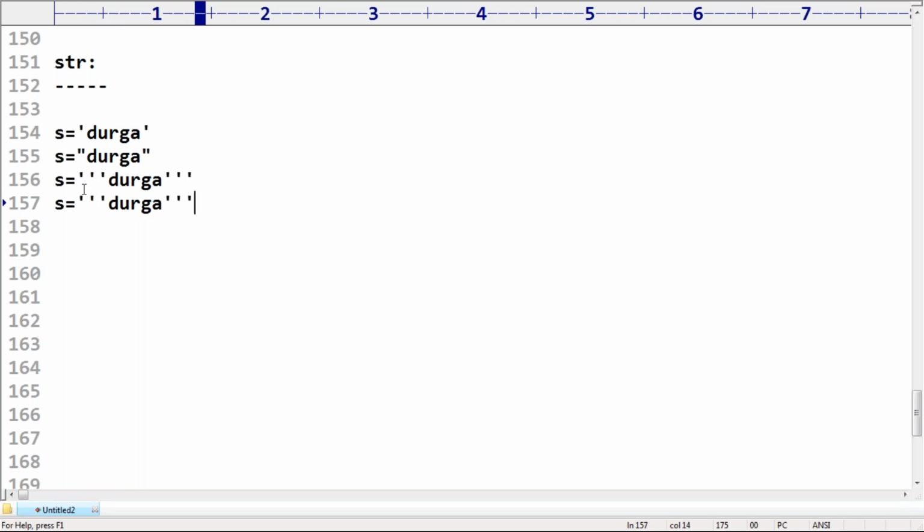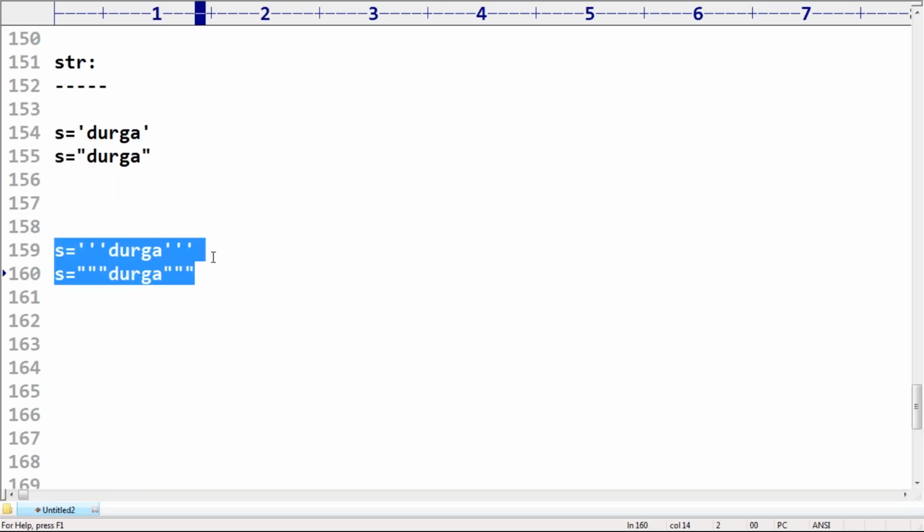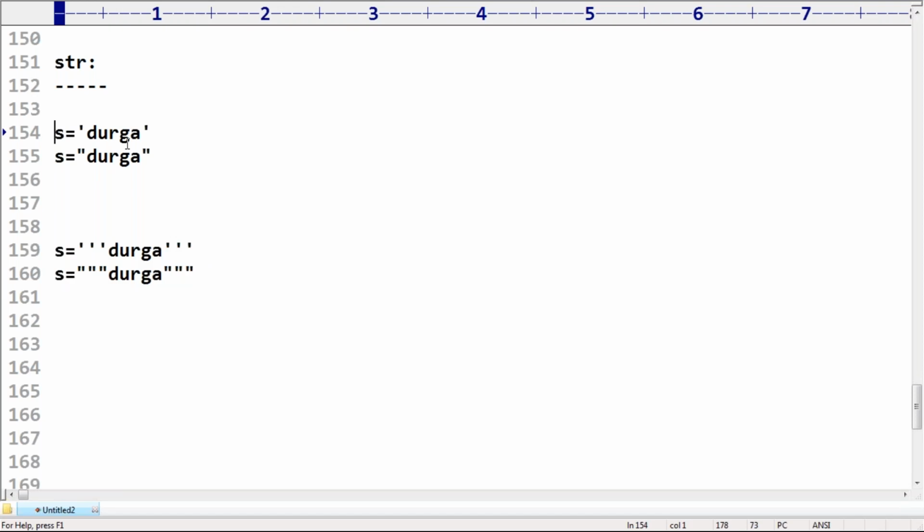Can I even take triple double quotes? Yes, what is the problem? Up to 3 only. Good, Santosh. Up to 3. If I want to take the quote symbol 4 times, sorry, it is not going to be accepted. Anyway, there are special cases where we are going to use triple quotes. But generally, we are always going to use either single quote or double quotes.